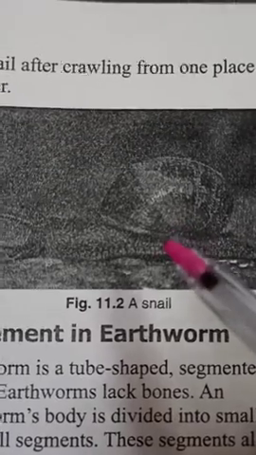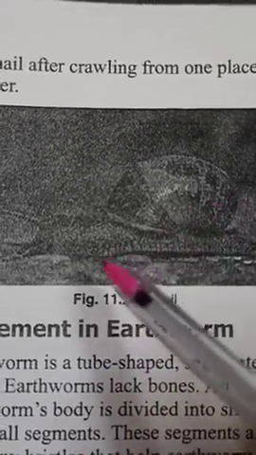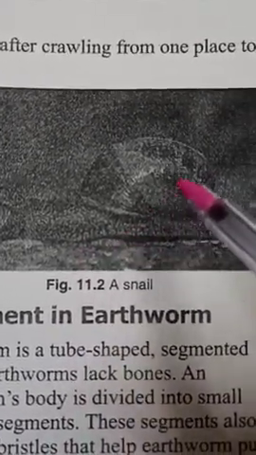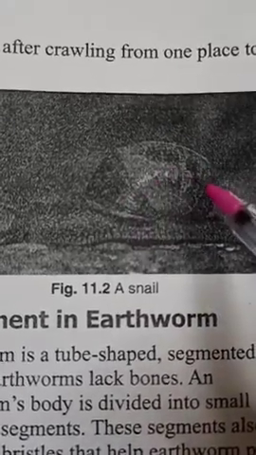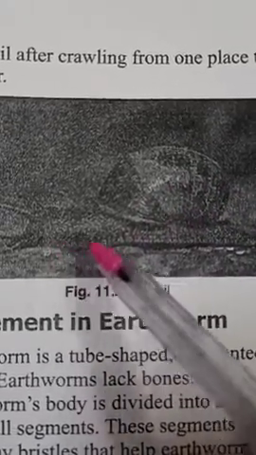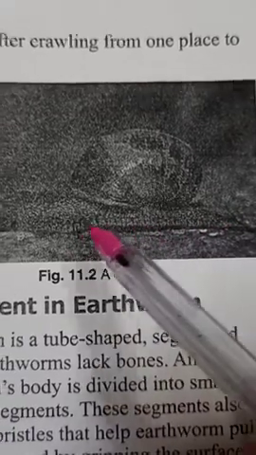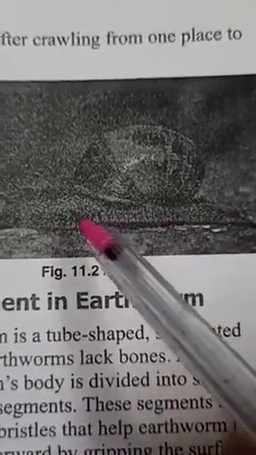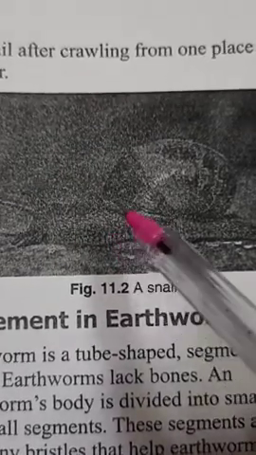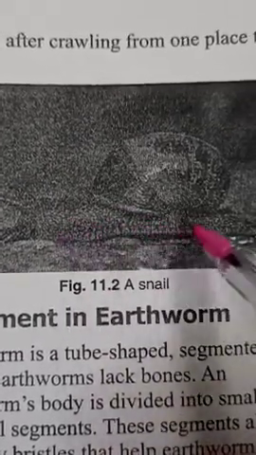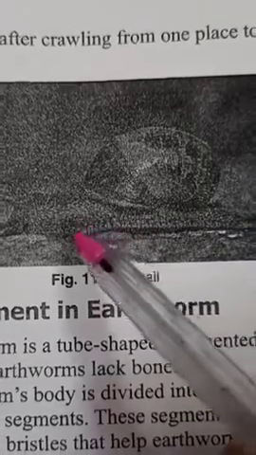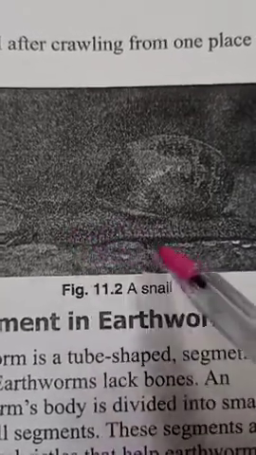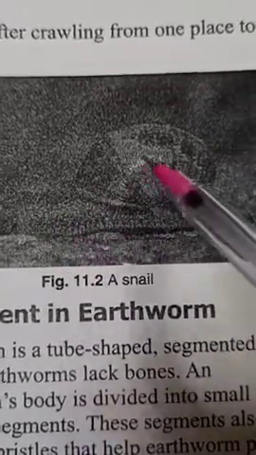It has two kinds of body structures. One is the hard protective shell, and this part is called muscular foot, a soft part made up of muscles. And this sticky part is generally protected inside the shell.